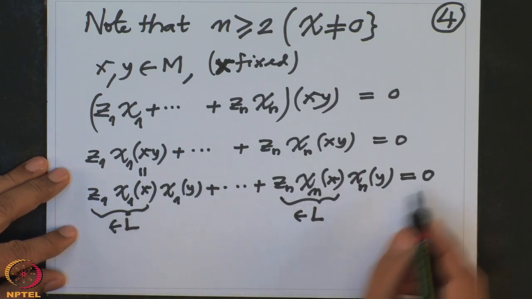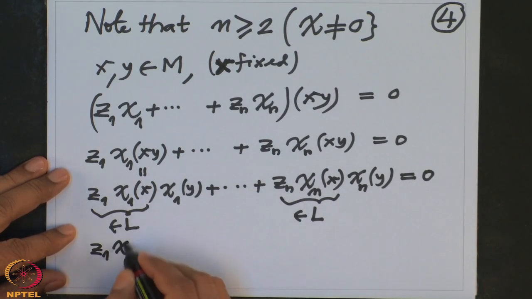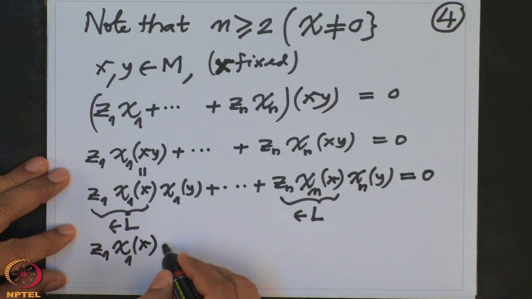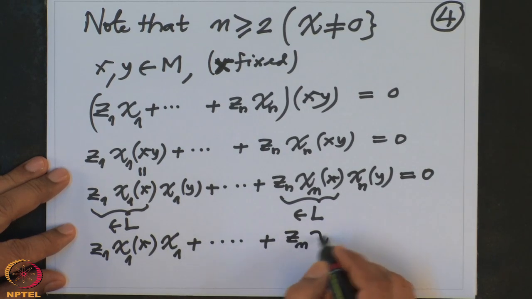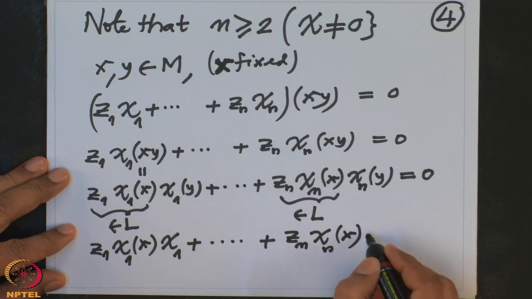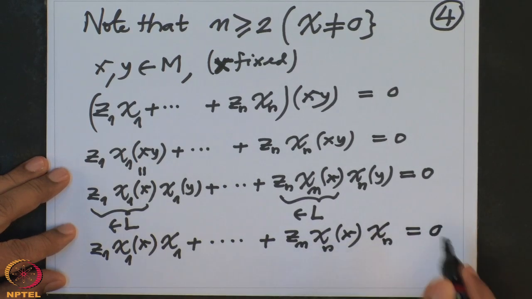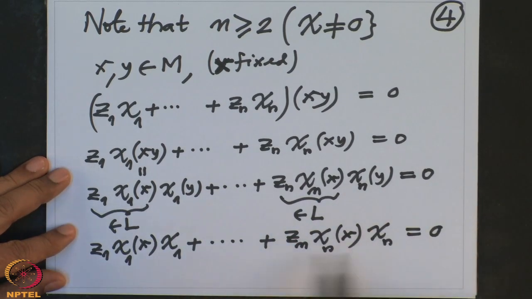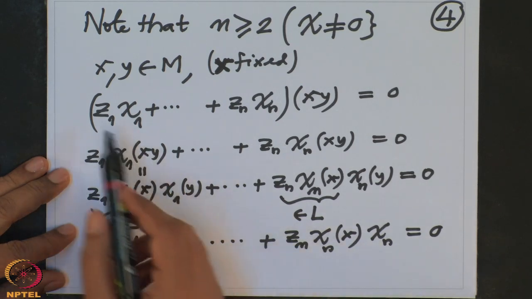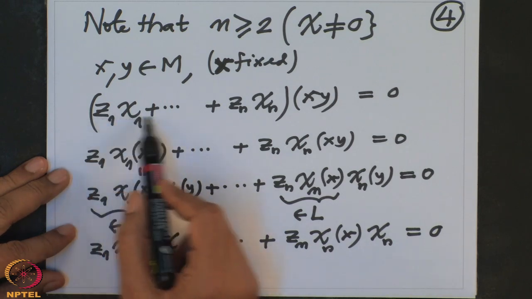So therefore, from here you conclude that z1 chi1(x) chi1 plus ... plus zn chi-n(x) chi-n is 0, because this evaluated at y is precisely the earlier one, and that is 0 for all y. Therefore, we get this linear relation with coefficients in L. And now I am going to produce a linear relation with a smaller length. So now this one is 1 and the original one is this one, z1 chi1 etc.